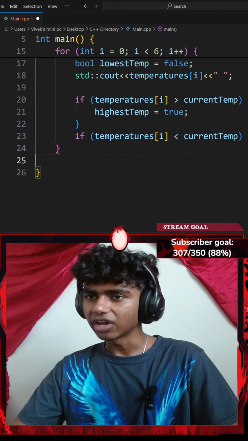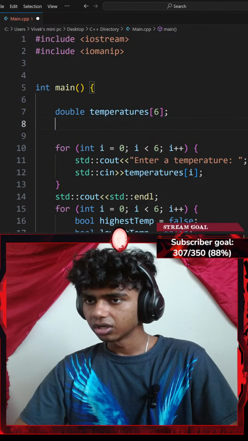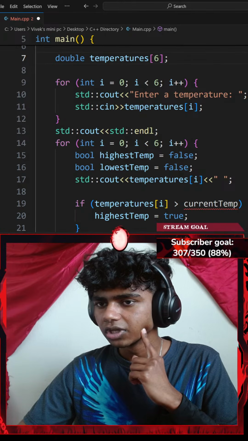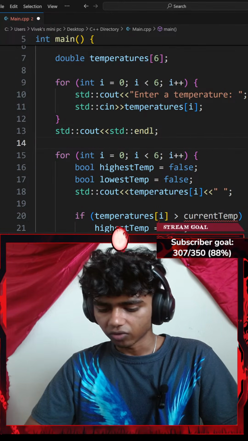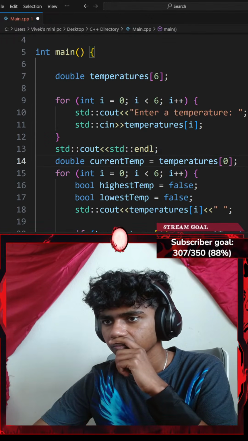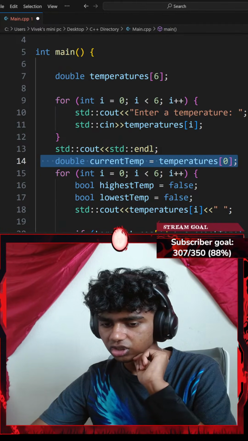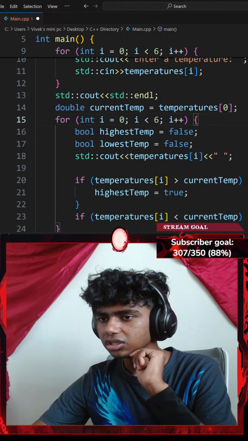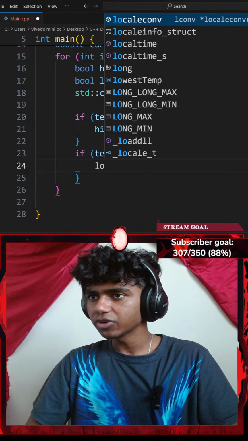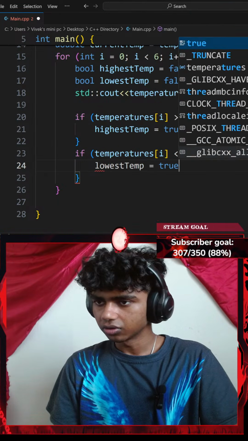Move line 8 to line 14. Okay, line 8 to line 14. Okay, let's see, why do I need to move it to line 14? Okay, so right here. Does that make any sense? Does this make a difference? Current temperature. You did not enter values yet? Oh, okay, let's see. I'll set my lowest temperature variable to be equal to true.